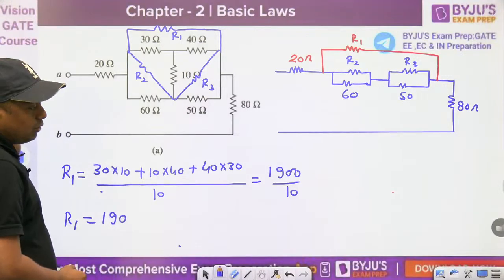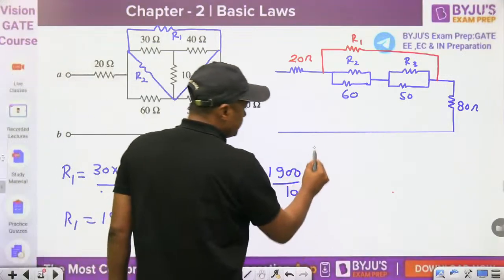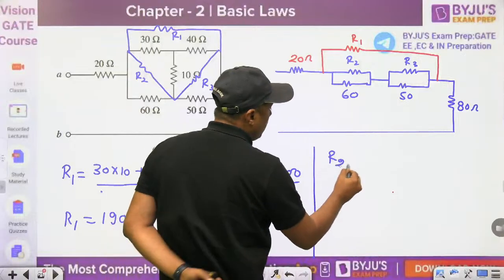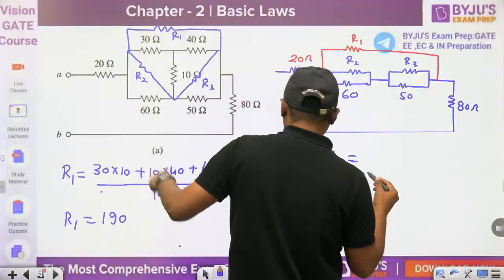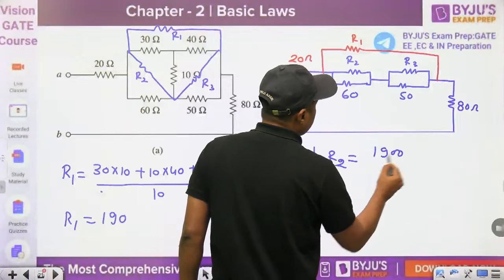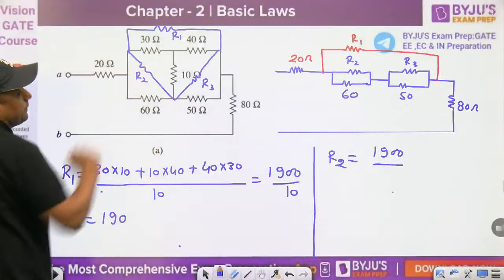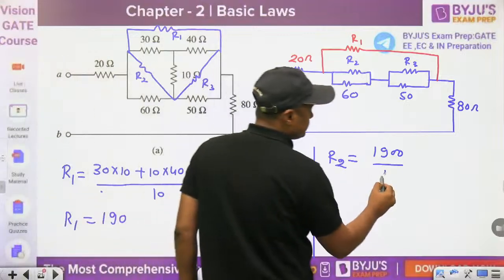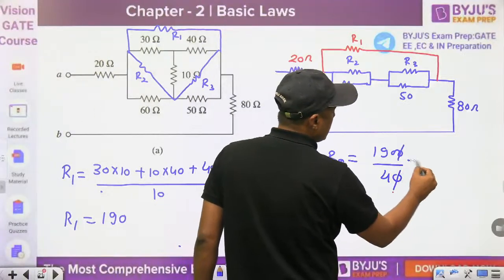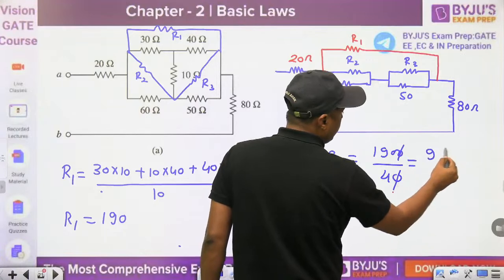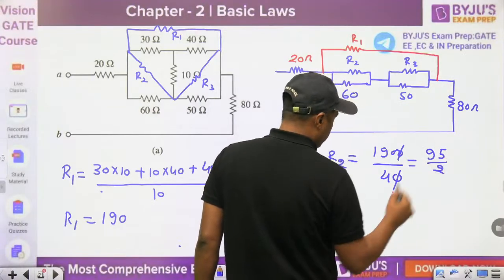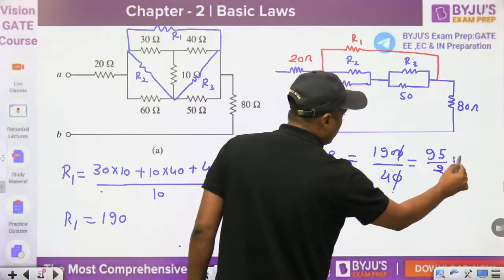Then what is the value of R2? Now this numerator will remain the same, 1900 divided by what? Which one is opposite to R2? 40. This is the 40. That cancels out, and 190 over 4 is 95 by 2, or 47.5. This is the 47.5 ohm.